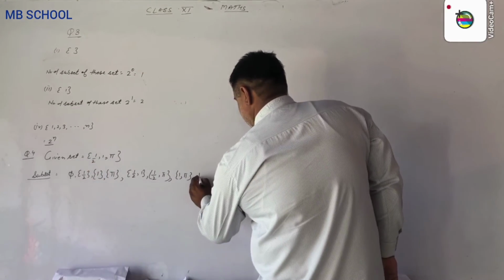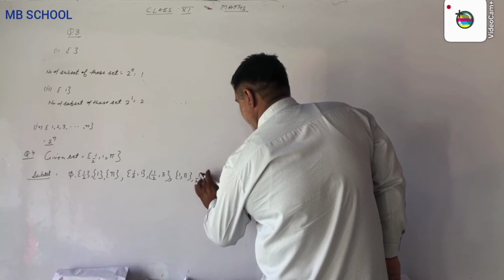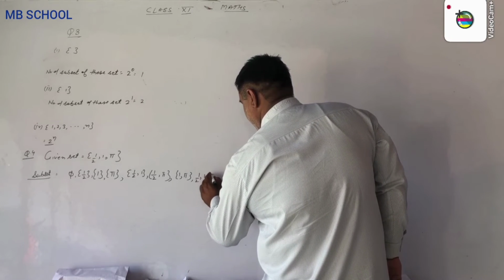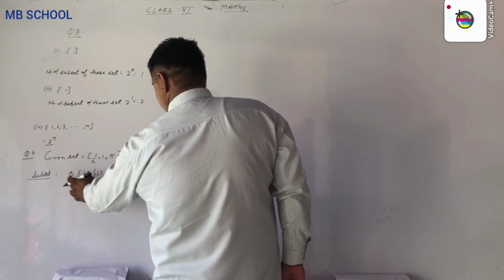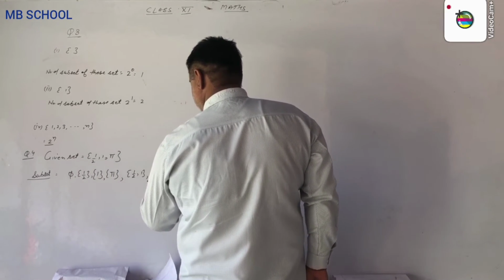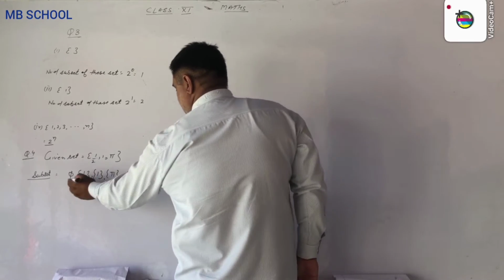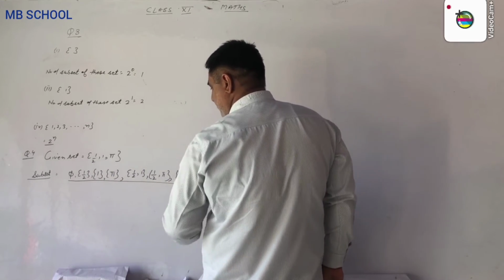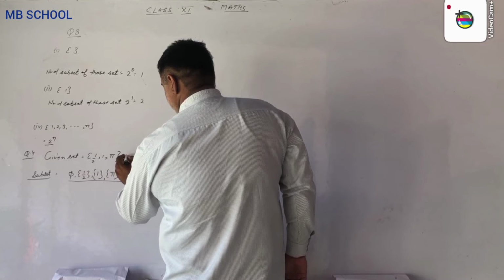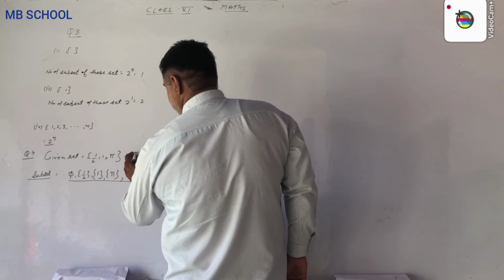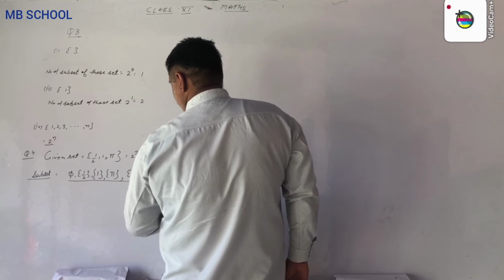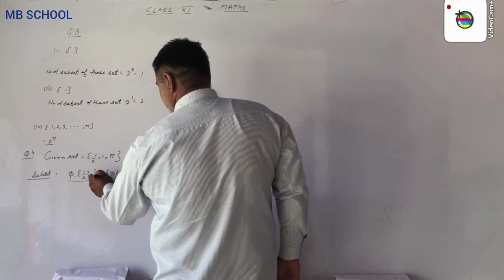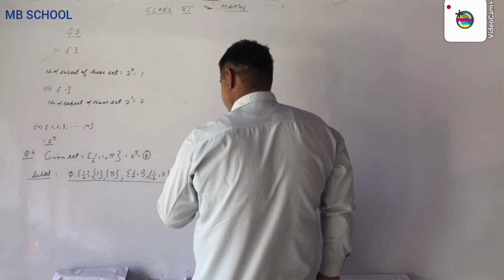This set is also a subset of itself: {1/2, 1, π}. Now these are the subsets of this set: 1, 2, 3, 4, 5, 6, 7, 8. These are the 8 subsets, because the number of elements of this set is 3, so the number of subsets is 2 to the power 3, which means 8. So we write the 8 subsets.